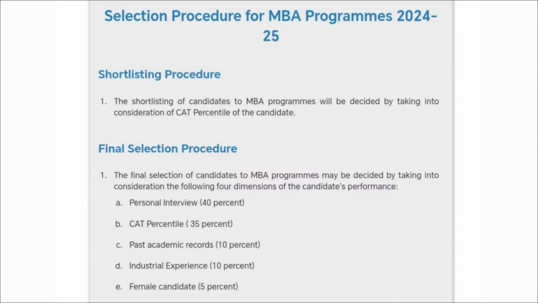First, your personal interview score is considered, your CAT percentile is considered, then your past academic records are also considered, your industrial experience, and if you are a female candidate then that is also considered. So if we consider the overall weightage given for all these parameters, 40% weightage is given to your personal interview, 35% weightage is given to your overall CAT percentile, 10% weightage is given to the past academic records, 10% weightage is given to the industrial experience, and 5% weightage is given for gender diversity. So if you are a female candidate, you will be awarded 5 points.